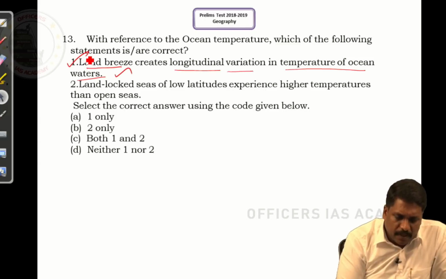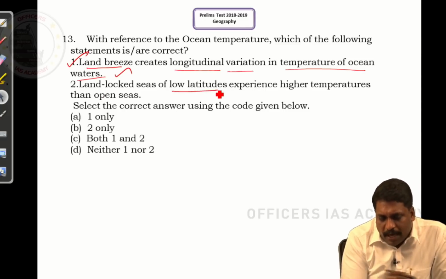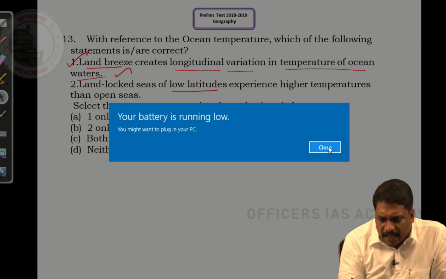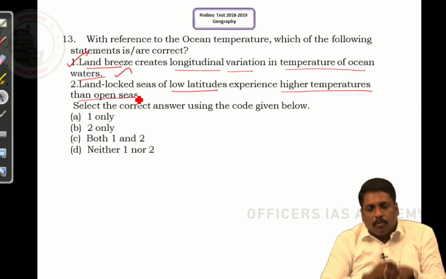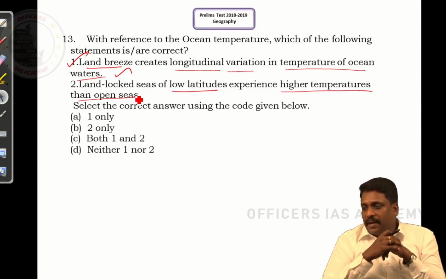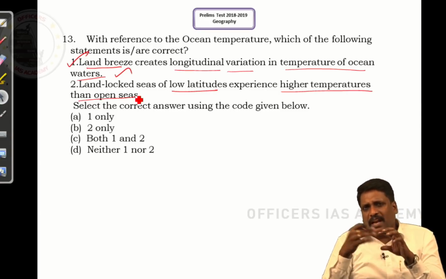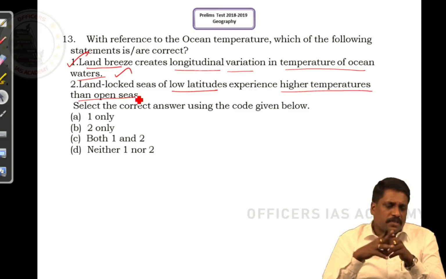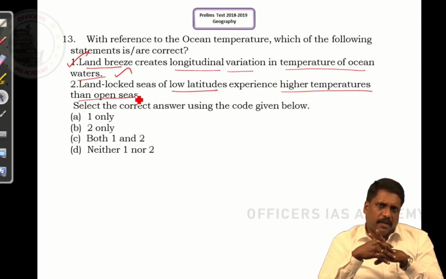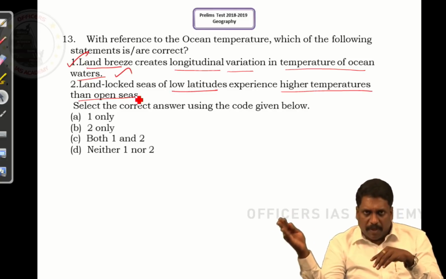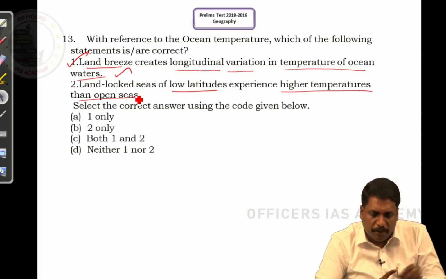Obviously, this is right. Number 2, it says landlocked seas of lower latitudes experience very high temperature. This is obviously right. The reason is very simple. When I talk about landlocked seas, what are these landlocked seas? A marginal water body which behaves more like a land. If land can register an extreme temperature profile, this can also result in an extreme temperature profile. It means this statement is obviously right.